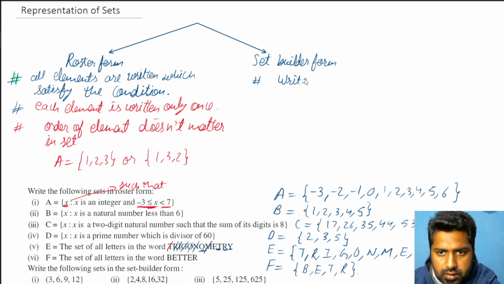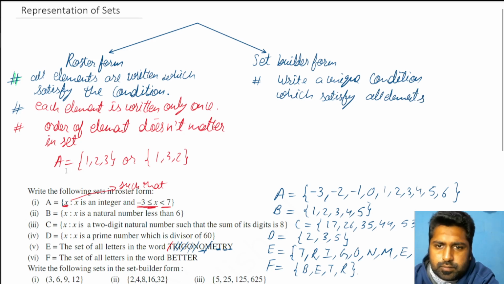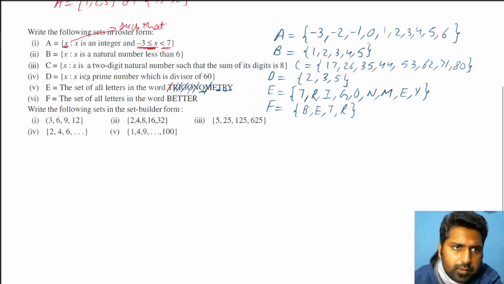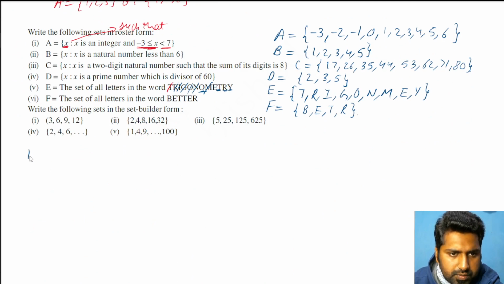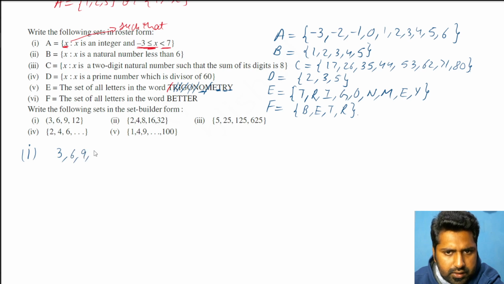write a unique condition which satisfies all elements. Okay, all right, let's see. First part, it's saying the numbers are 3, 6, 9, 12. So 3, 6, 9, 12.